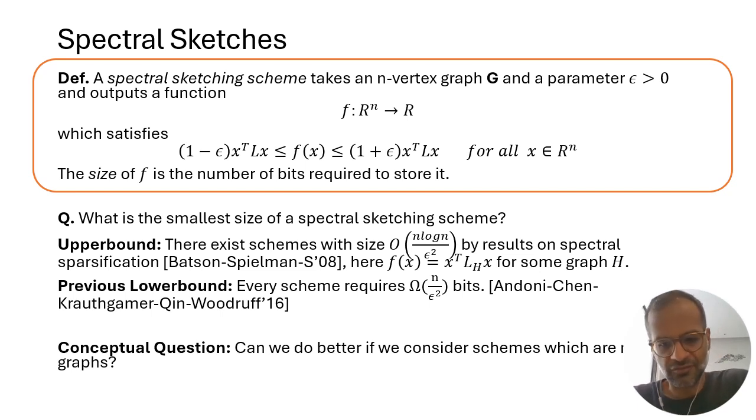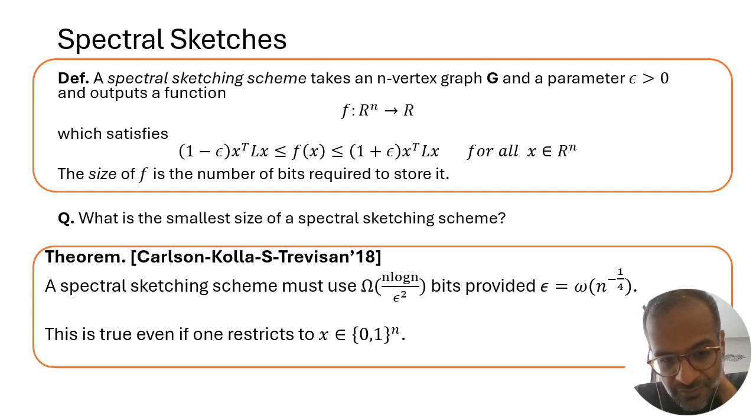So this is a question that Luca raised during the semester, and we were able to prove this theorem about it, which is that indeed any spectral sketching scheme of any type, doesn't have to be a graph, must use at least n log n over epsilon squared bits, provided epsilon is not too small. It has to be at least 1 over poly n for this particular exponent.